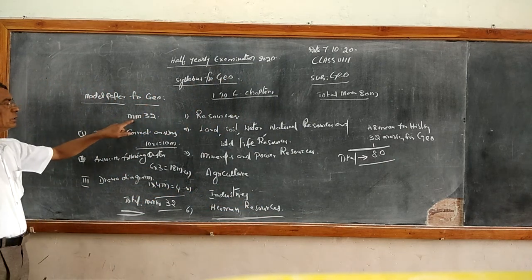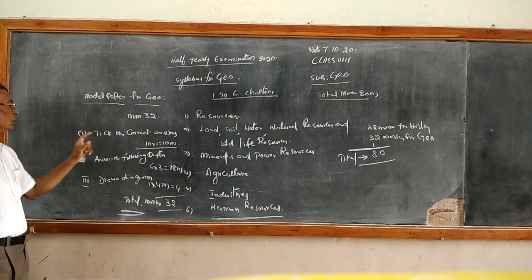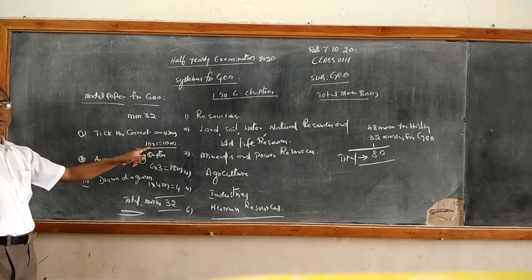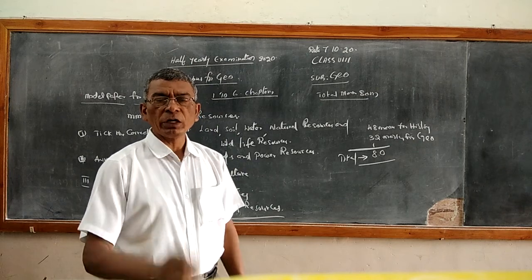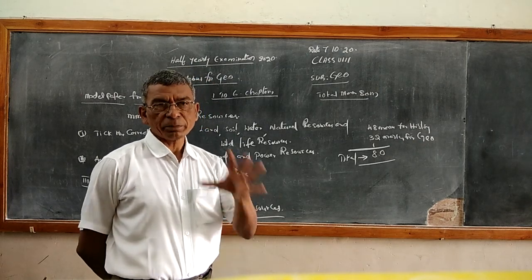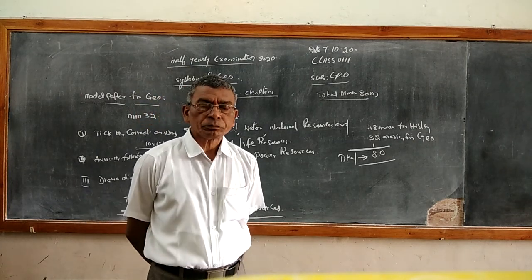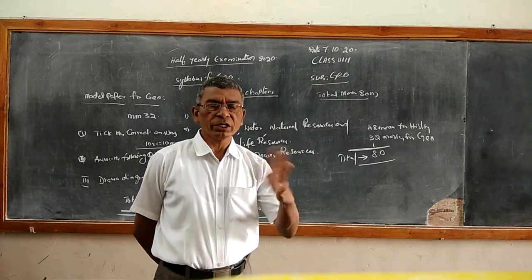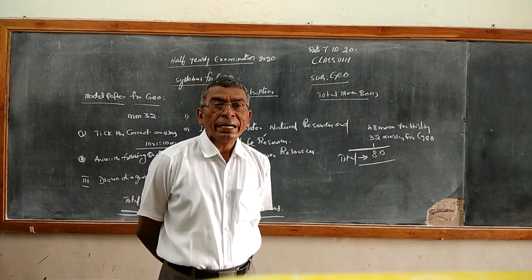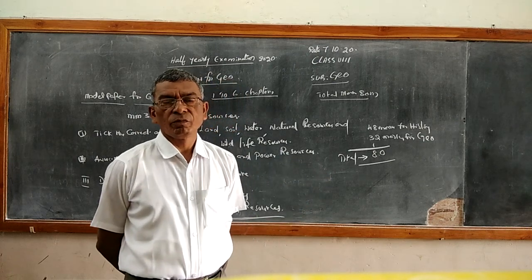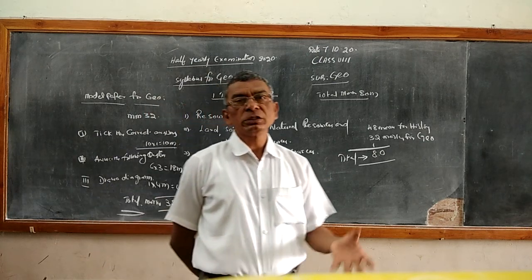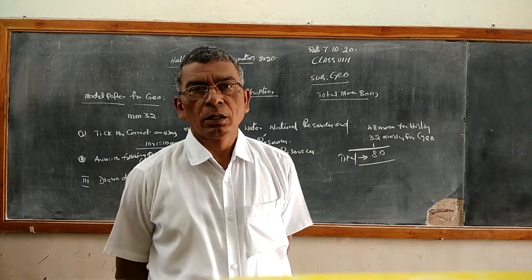Model paper, maximum 32 marks. Choose the correct answers. For every topic, they have given certain statements and 3 multiple answers. As per the statement, which is the suitable answer?